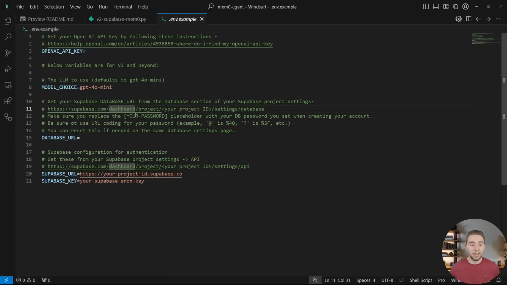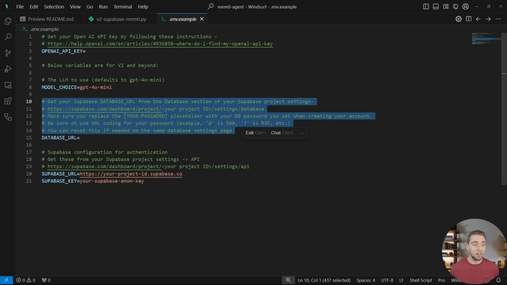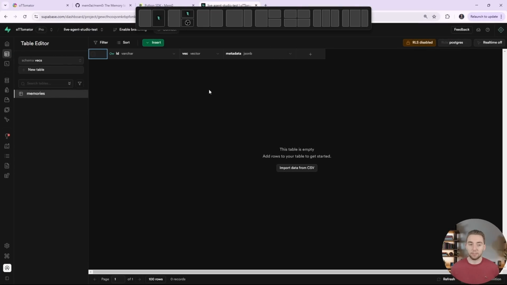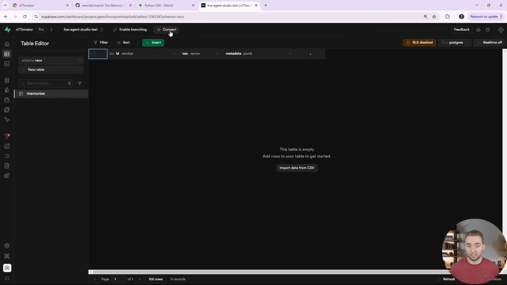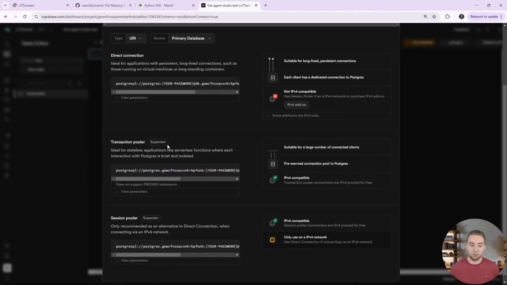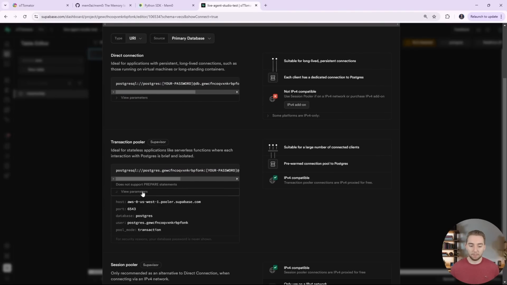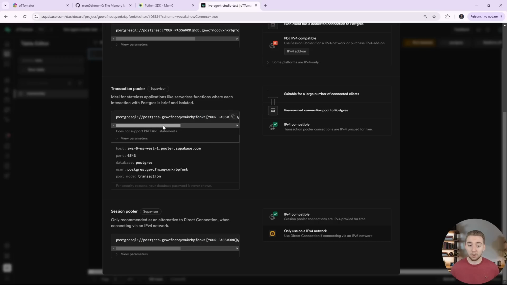And so going to .env.example, I have instructions as a comment here for how to set this up. Also, I'll just show you right here really quick. If you go into your Supabase instance, click on connect in the top middle, go down to transaction pooler, and then view parameters. These are all your parameters. You can also just copy this connection string right here. It's so easy. The only thing that you have to fill in is your placeholder for your database password. So as long as you got that, hopefully you remember that, then you're good to go.